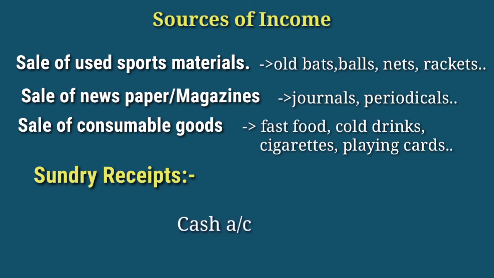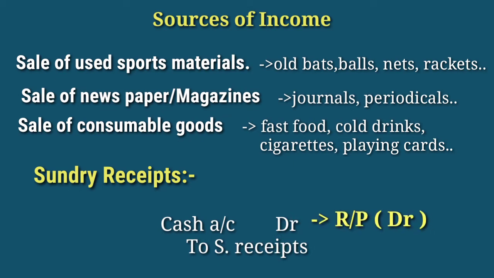These receipts will be shown in the debit side of the receipt and payment account and also shown in the credit side of the income and expenditure account.